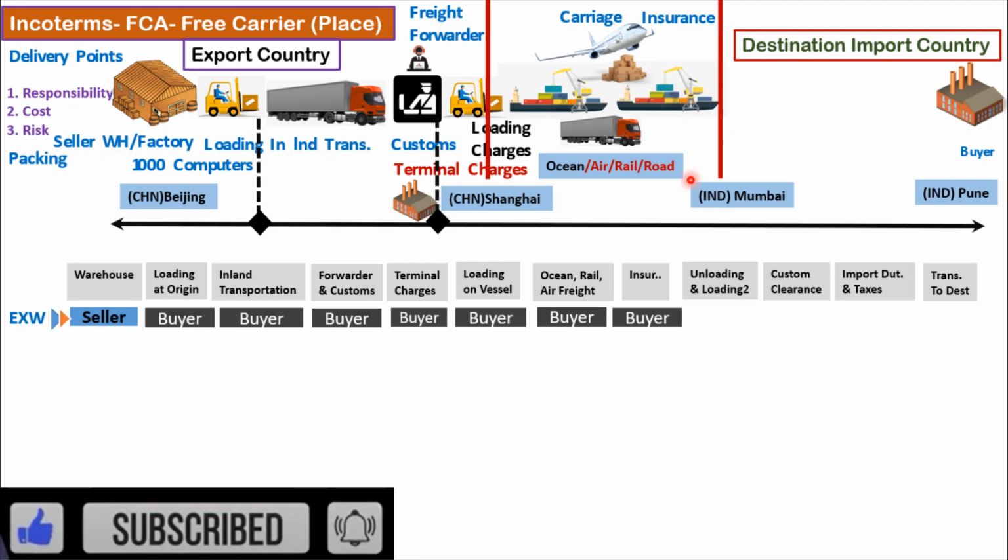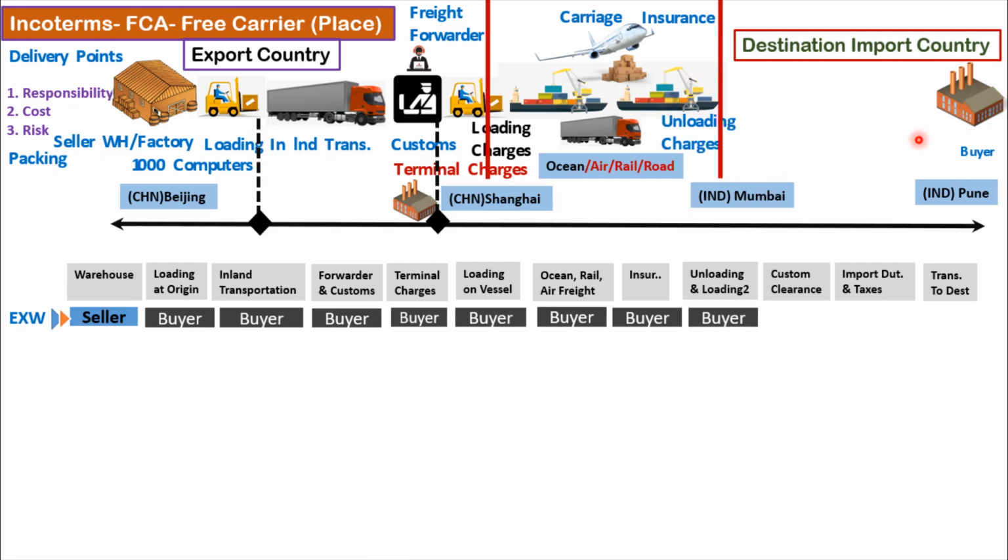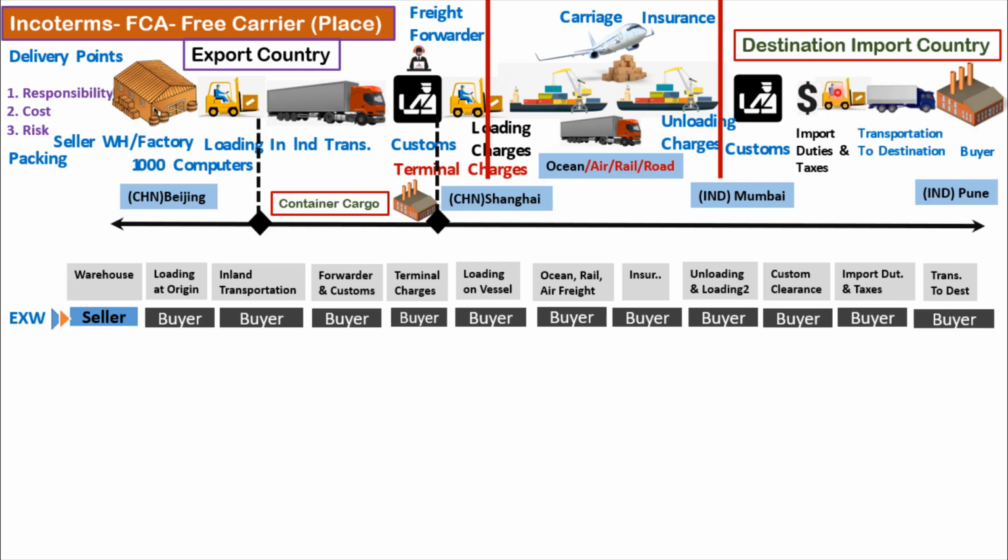Once this ship arrives at Mumbai port, unloading charges will be owned by the buyer. Customs in the import country will also be owned by the buyer. There are going to be import charges, import duties and taxes. Those will also be paid by the buyer. Then goods need to be loaded into the truck so that they will reach the final destination, and this charge also will be paid by the buyer.